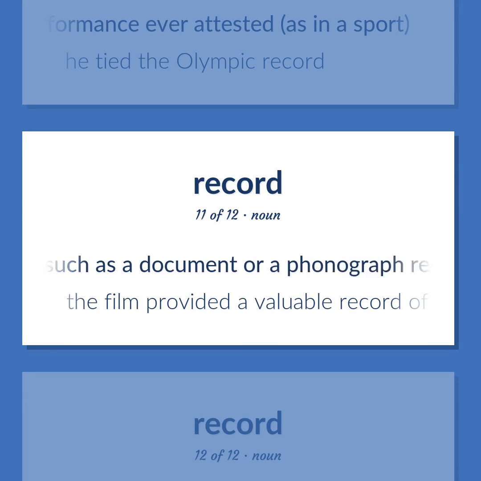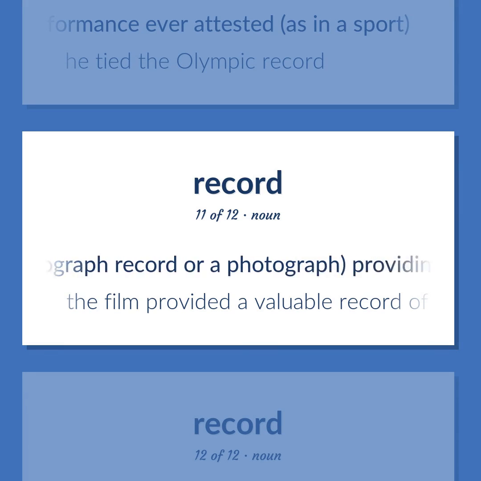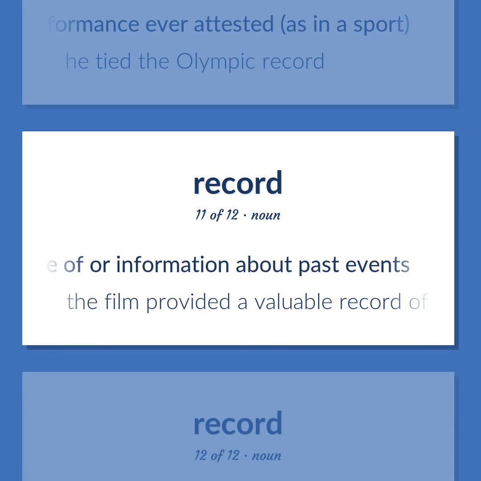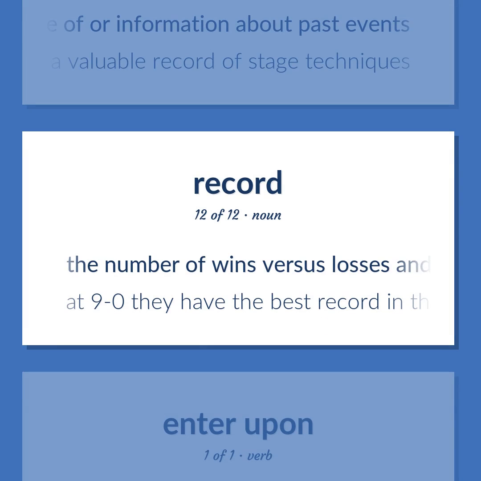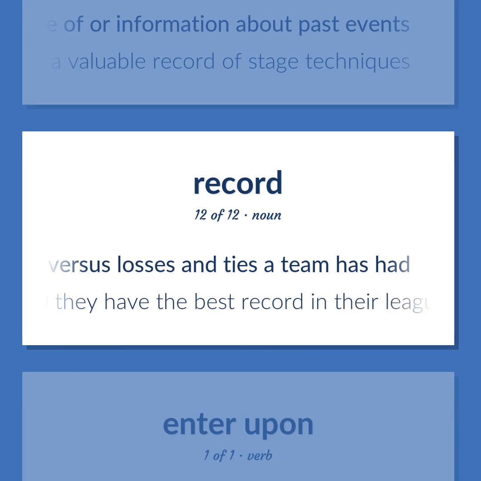Anything, such as a document or a phonograph record or a photograph, providing permanent evidence of or information about past events. The film provided a valuable record of stage techniques. The number of wins versus losses and ties a team has had. At 9-0, they have the best record in their league.